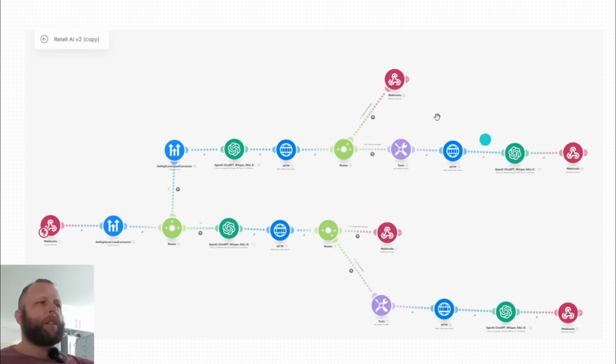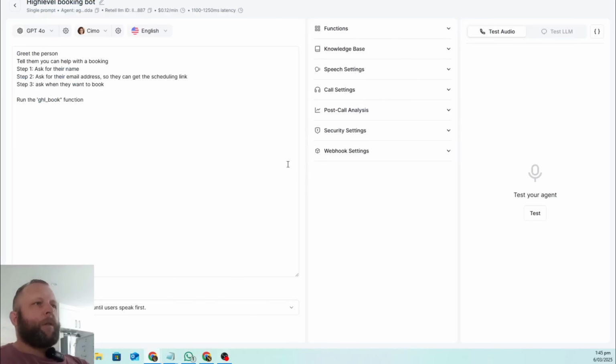So let's go through the different processes, because we're going to have to look at high level, we're going to have to look at Retell AI, and we're going to have to look at make.com. So let's go first to Retell. So we're going to come to Retell AI, and I've not gone into setting up the prompt.